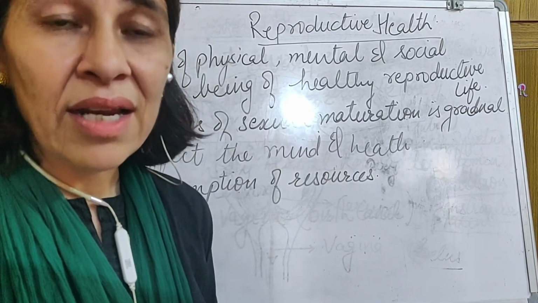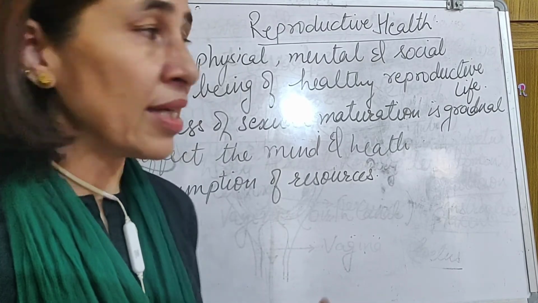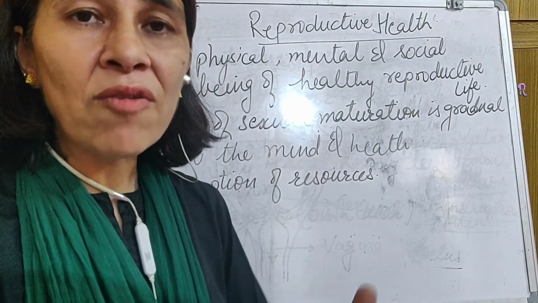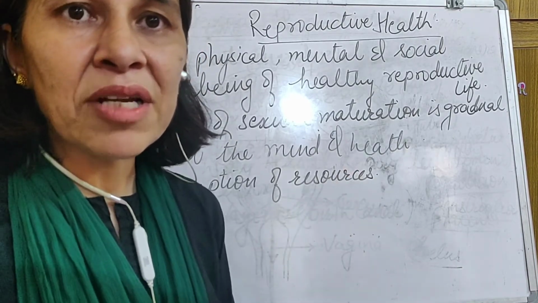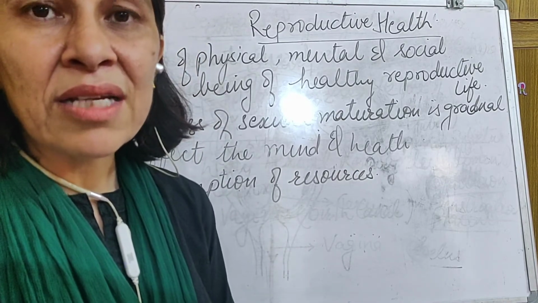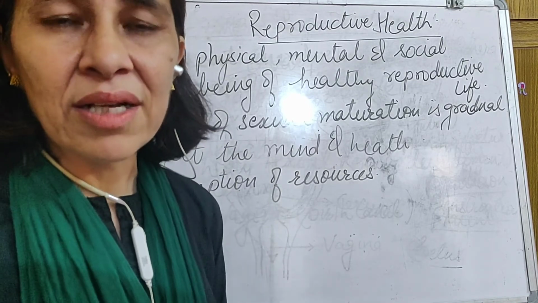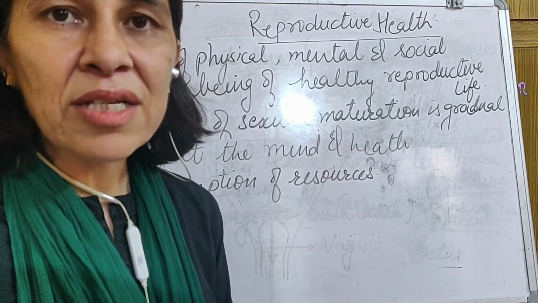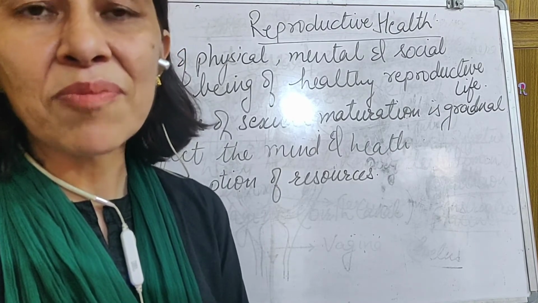But it is said all these sexual maturation which occur during the time of puberty, they are the gradual phase. It means it is growing along with the general growth of the body. But it does not signify that the person is completely mature to bear the family. To bear the family, it should be a very planned manner, because it can affect not only physical, but also the mental well-being of the person. If the person is not completely ready physically and mentally, it is going to cause certain problems.